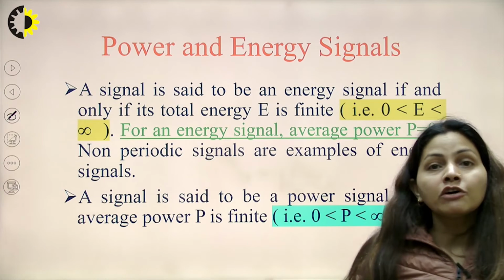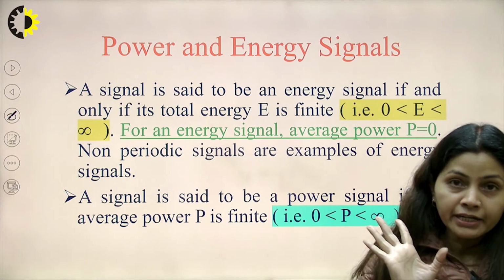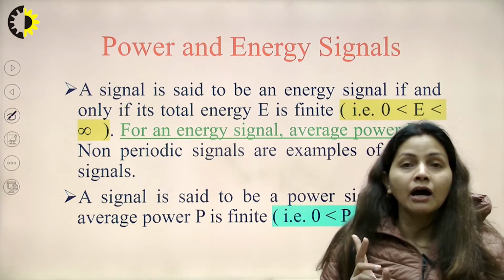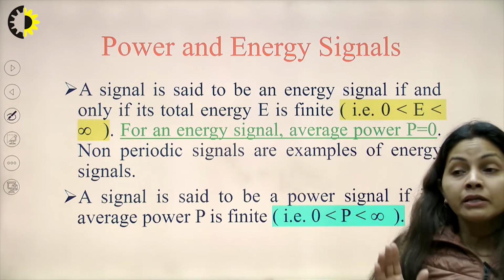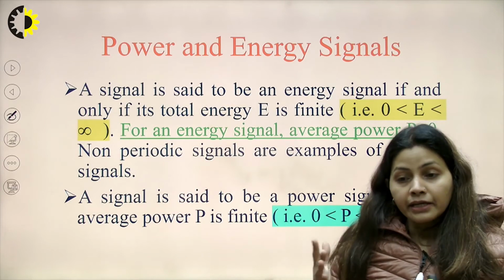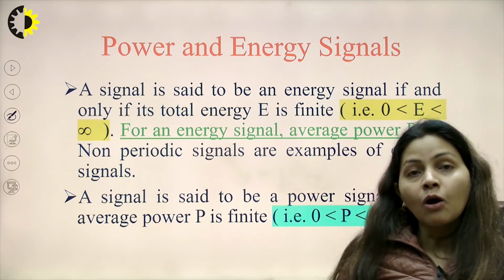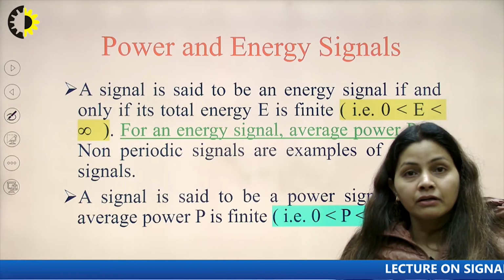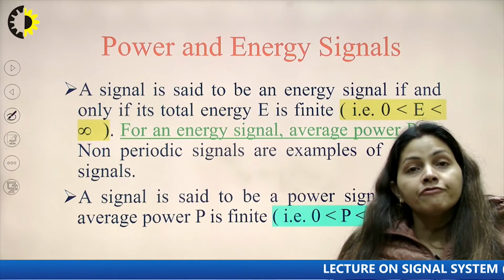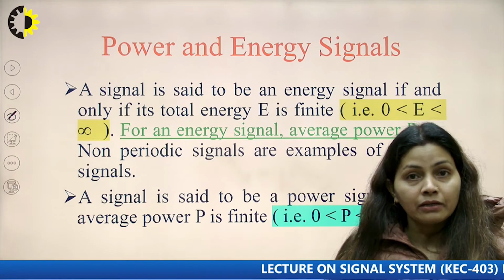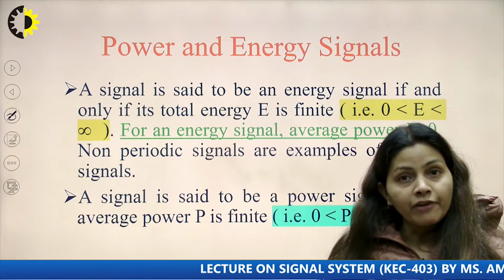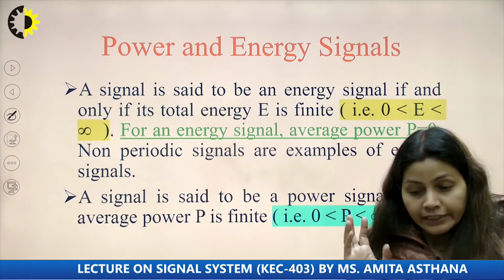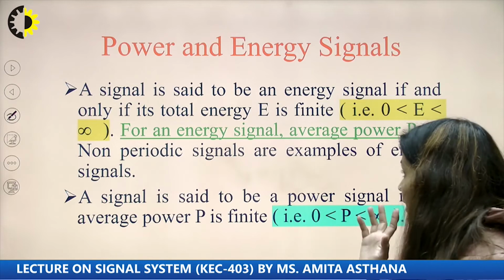That means the energy of the signal must be finite, or the power of the signal must be finite. These 2 points are very important: any signal can only be a power signal or an energy signal when the energy and power are of finite values only. That is one very important point that we can draw.